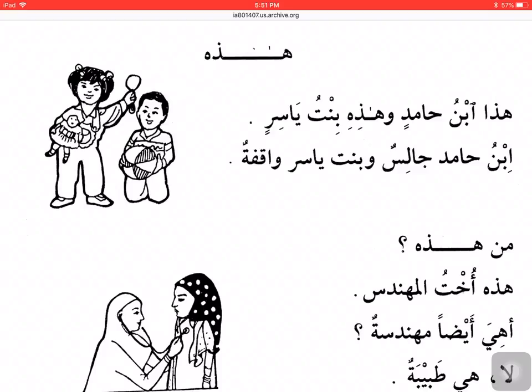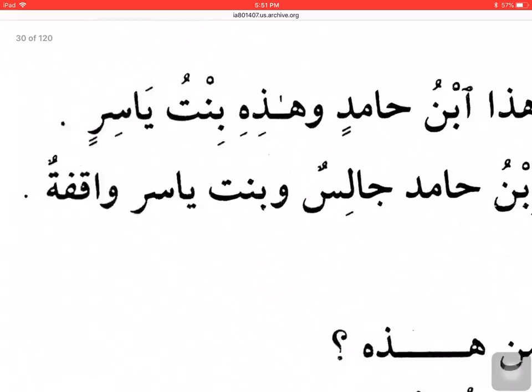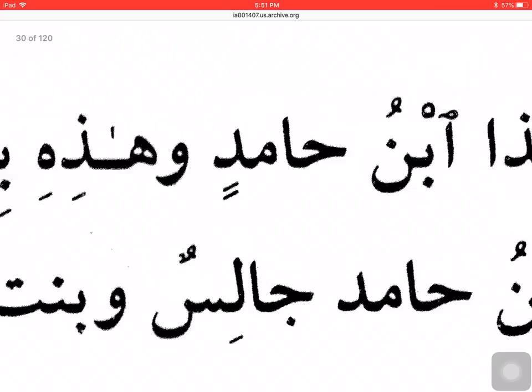Also, let's not forget our Idafa construction. Ibn Hamidin is Idafa, in which the word Ibnu is Mudaf. You don't see Al, you don't see Tanween. Hamidin is Mudaf ilayh, it is in jar state. How does a noun show its jar state? It will either have the ending aini, ina, atin, or the last letter will have kasra. Hamid has kasra, so it is in jar state.